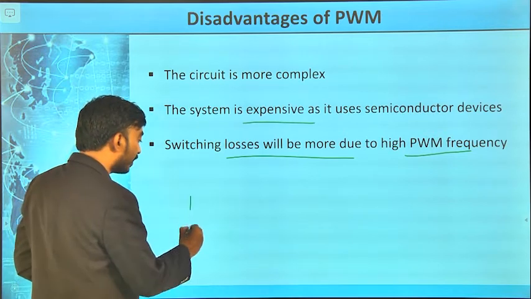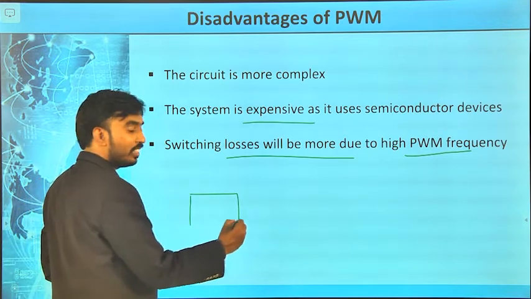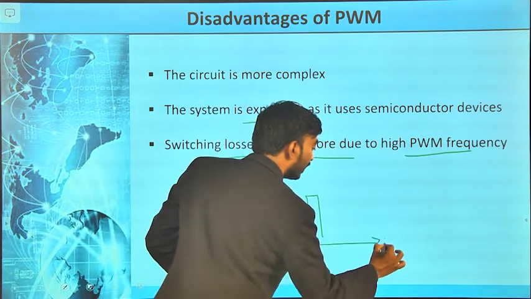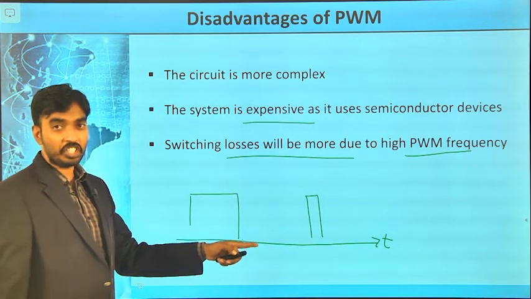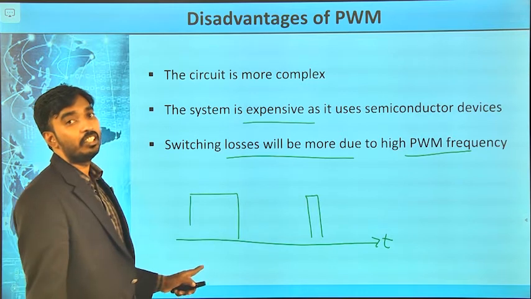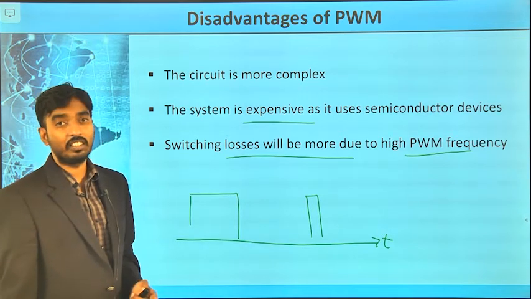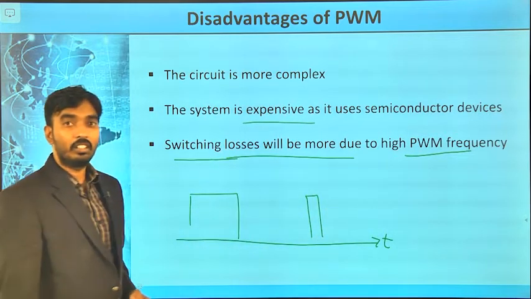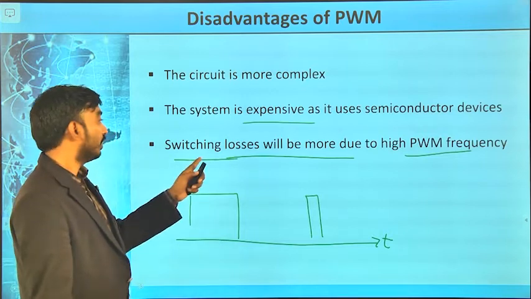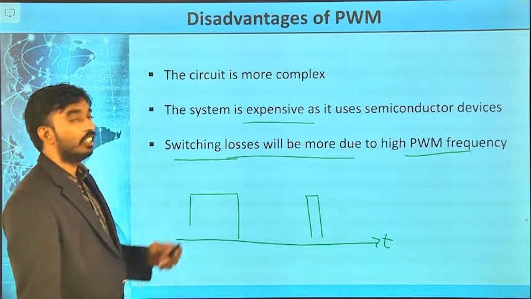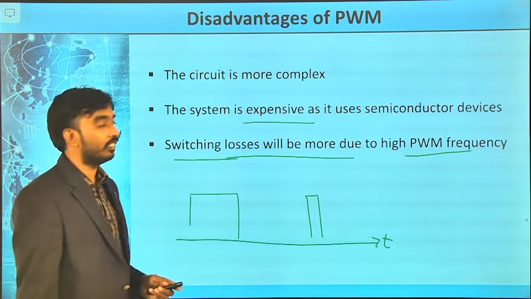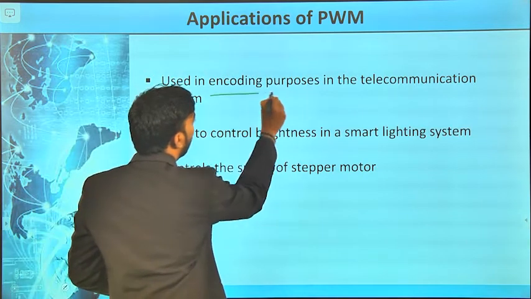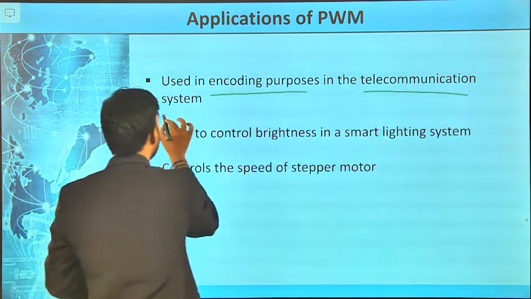This means sometimes the width is high, sometimes the width is low. That means the time duration changes. Whenever the time duration changes, the frequency of the PWM also changes, right. That is why there are switching losses for the high frequency. Whenever the high frequency changes occur, the switching losses are more in the semiconductor devices, right. Now it comes to applications, encoding purposes in the telecommunication systems.